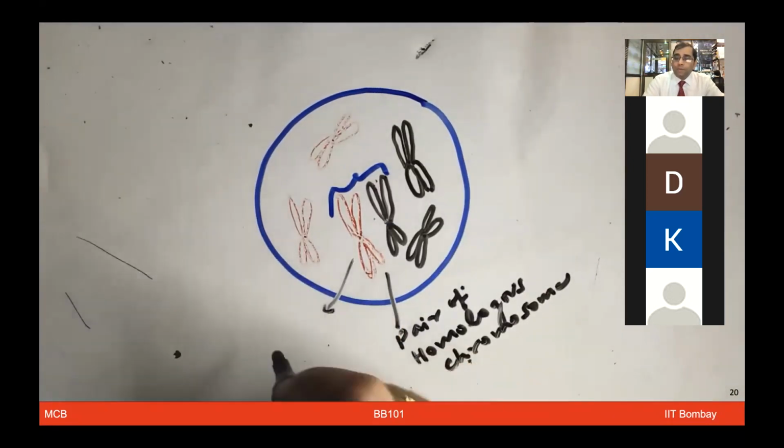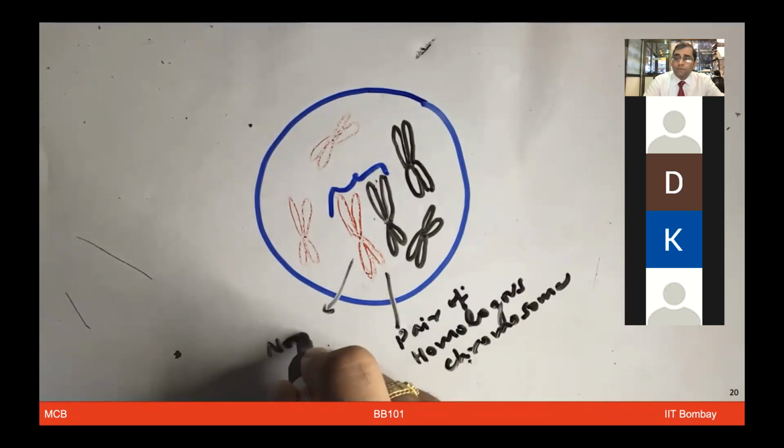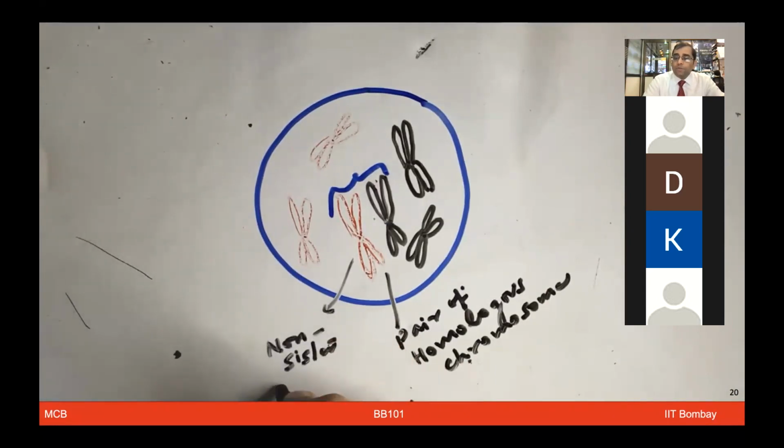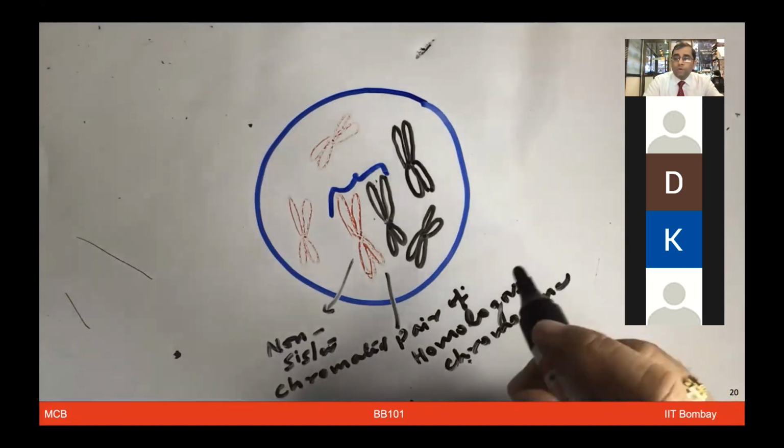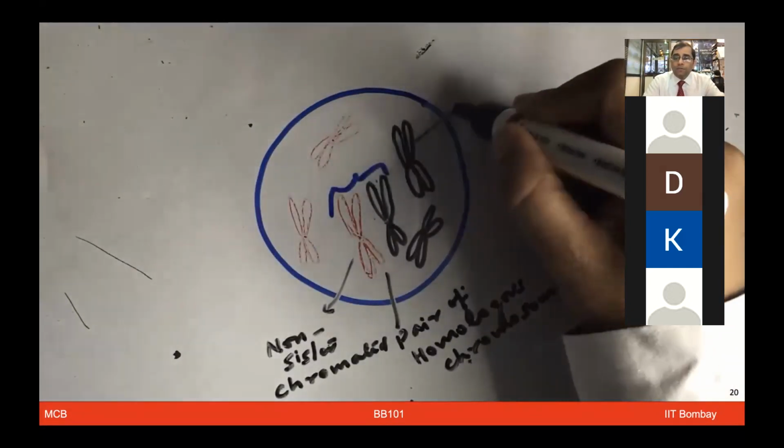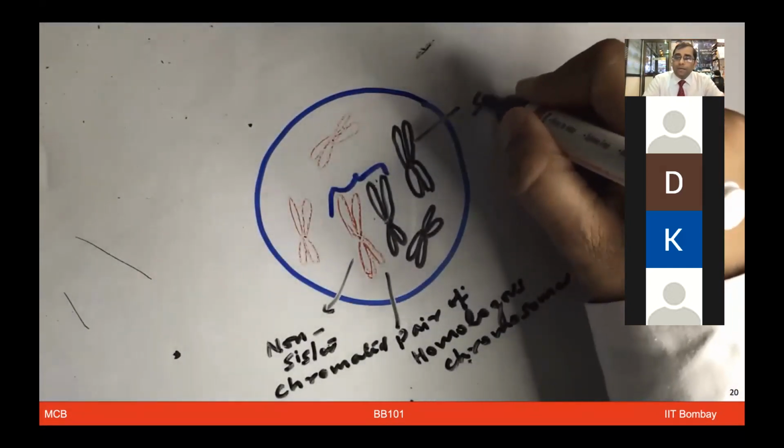These are non-sister chromatids because these are not coming from the same parent. From both the parents are coming. So I think if you can use some of this logic and at least get familiar with homologous chromosomes, chromatids, sister chromatids, non-sister chromatids, it will become easier as you go along and study more of the concept when we talk about different stages of mitosis and meiosis.